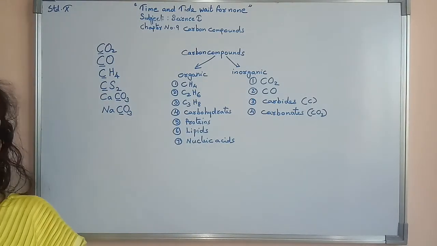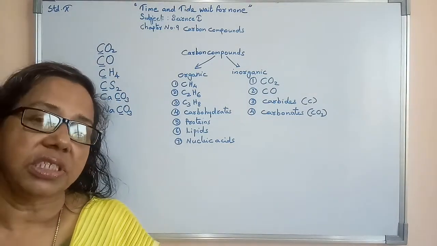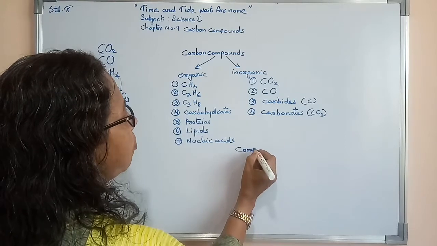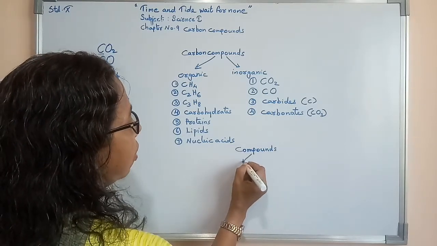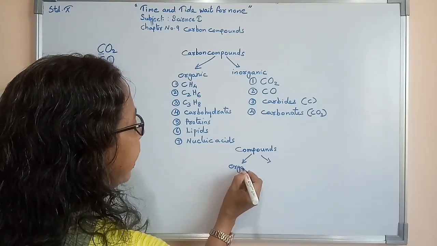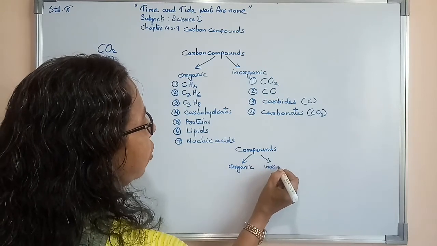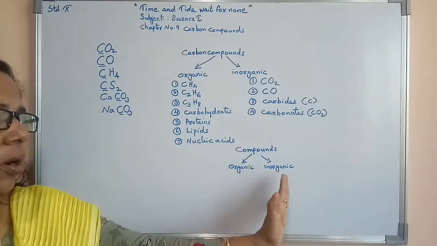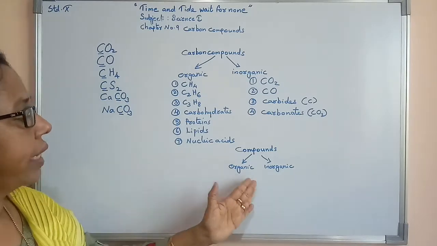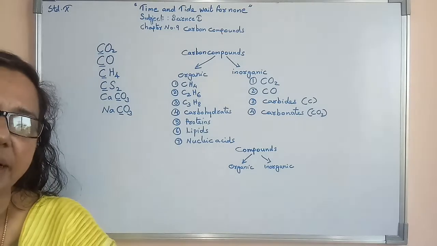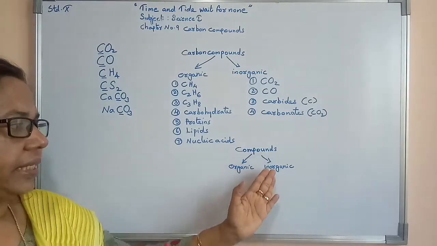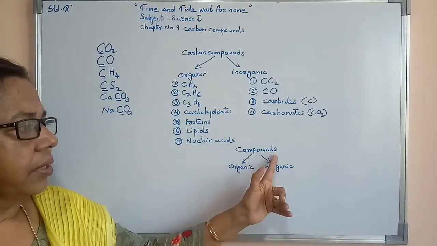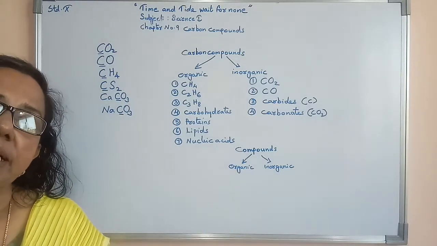Now what is meant by inorganic compounds? If we talk about compounds themselves, compounds are of two types: organic compounds as well as inorganic compounds.